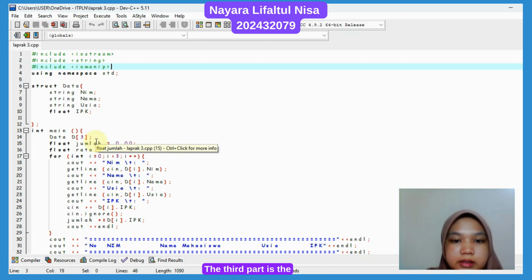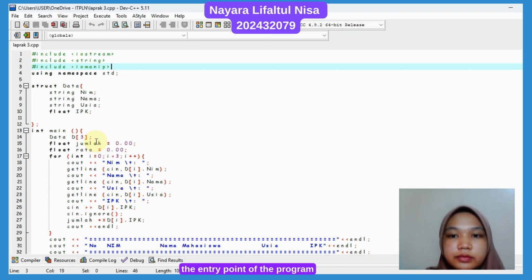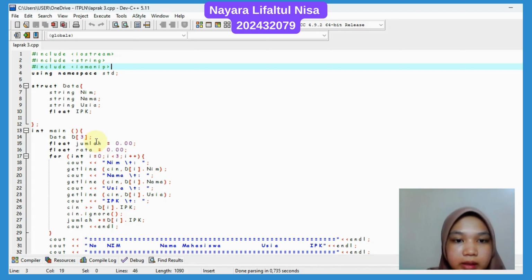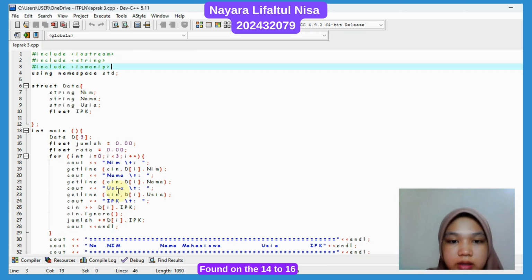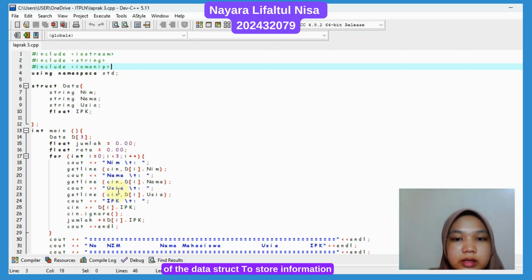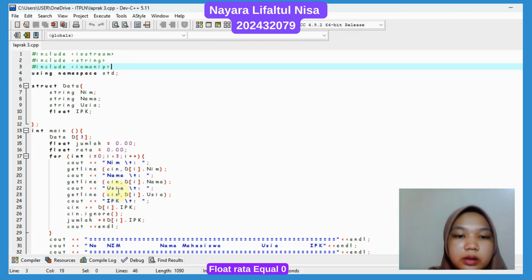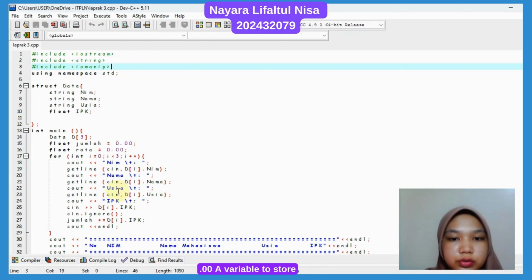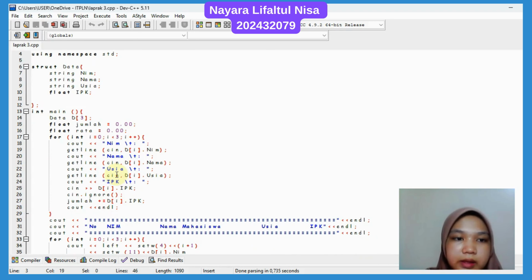The third part is the main function on the 13th line, the entry point of the program. The fourth part is the variable declaration found on the 14th to 16th line. Data D3 creates an array of the data struct to store information for 3 students. Float jumlah equals 0.00, a variable to accumulate the total IPK of all students. Float rata equals 0.00, a variable to store the average GPA.